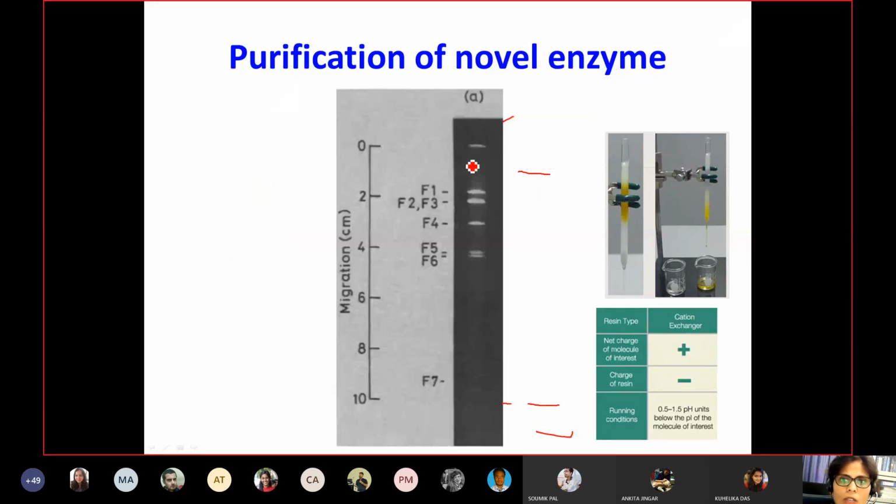This column was washed, then the adsorbed proteins were eluted with a linear gradient of salt concentration. From each fraction, a small amount was collected and tested for nuclease activity. I will come to this figure again and again, and at the end I will explain what this figure means. Okay.